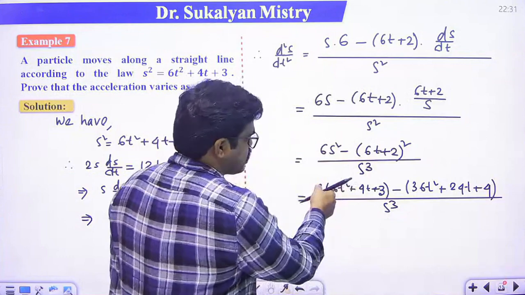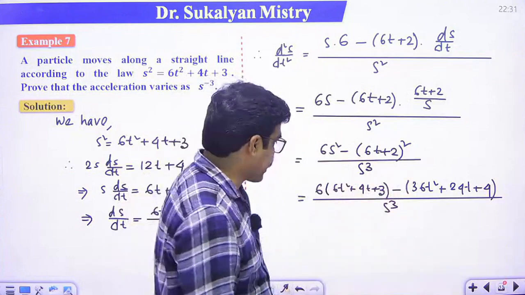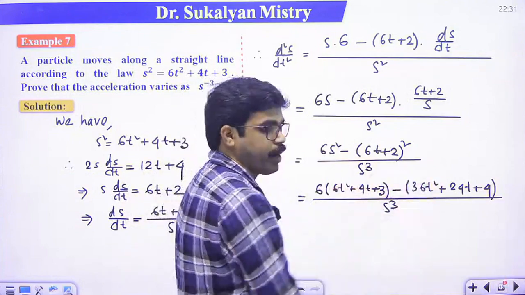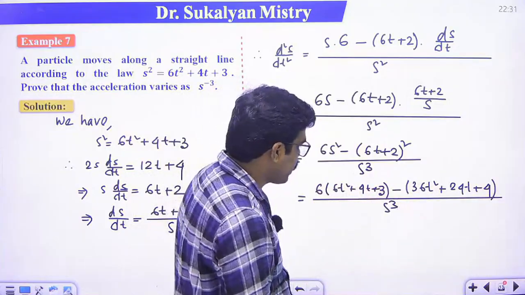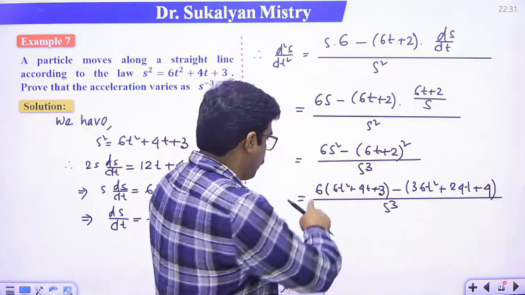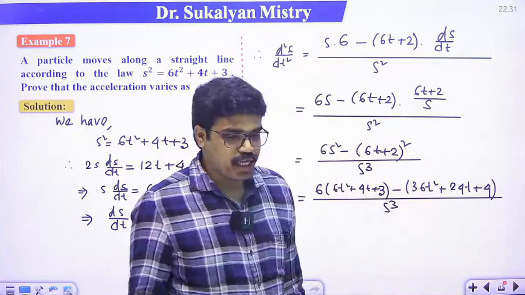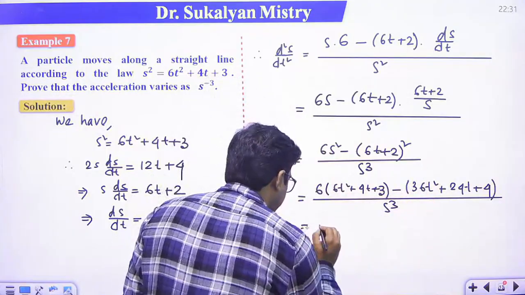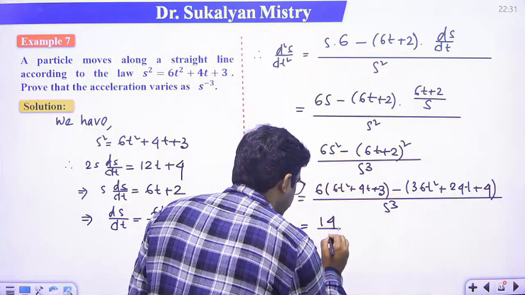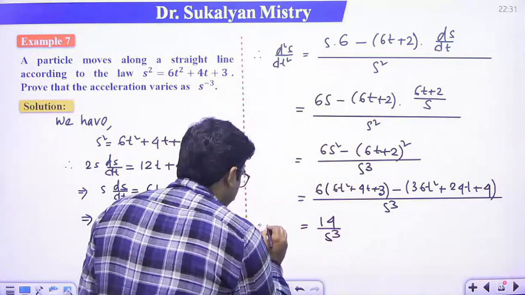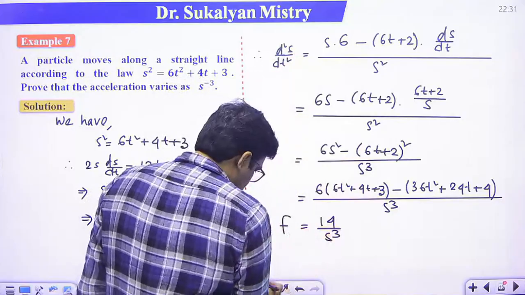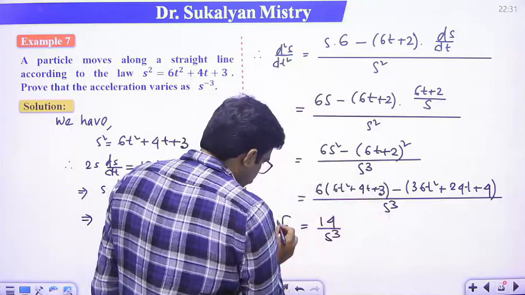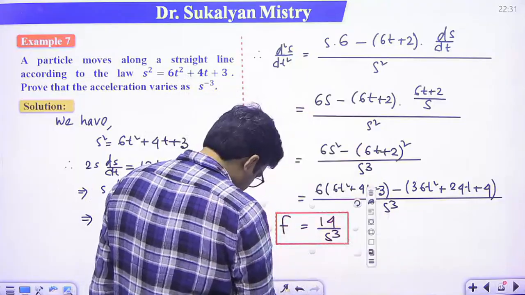So 36t square minus 36t square cancel, plus 24t minus 24t cancel, plus 18 minus 4, that is 14. So we prove that d2s dt2, that means f, is equal to 14 by s cube.